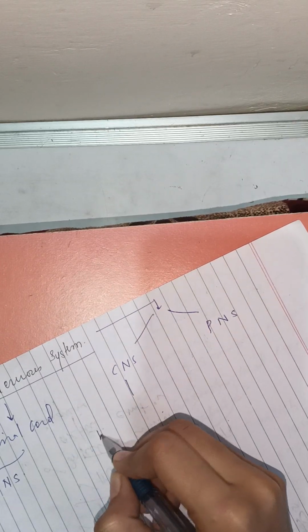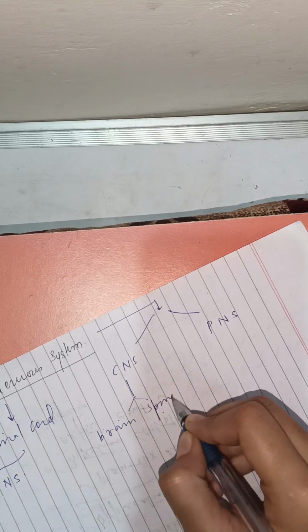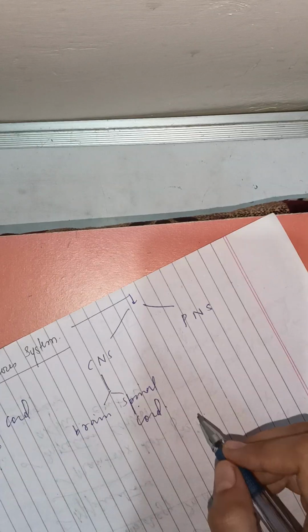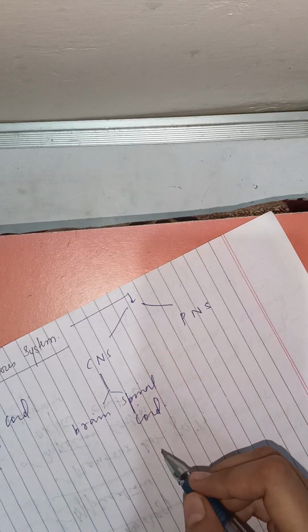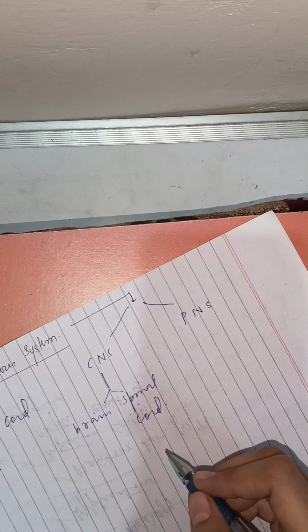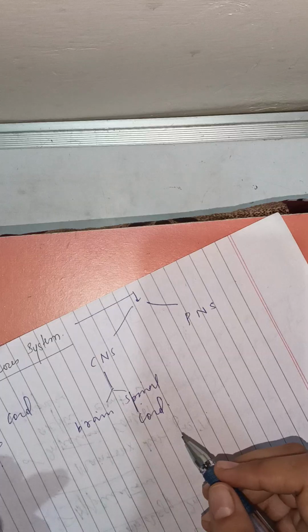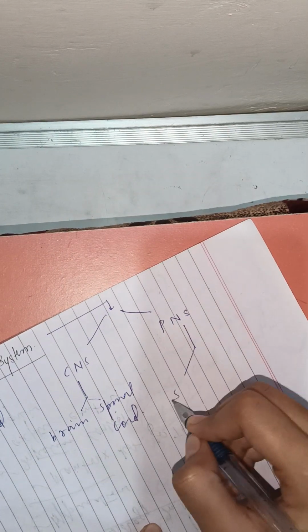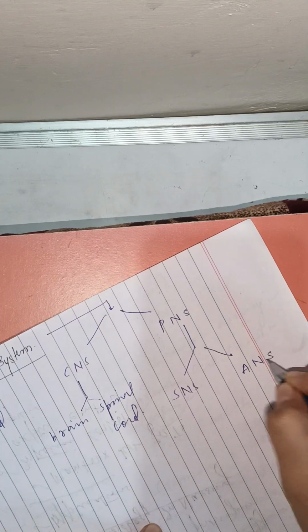The CNS comprises the brain and spinal cord, which work together to make behavior possible. If there is any damage to any part of the spinal cord or the brain, it causes different kinds of physiological and behavioral problems. The PNS is further subdivided into the somatic nervous system and the autonomic nervous system.